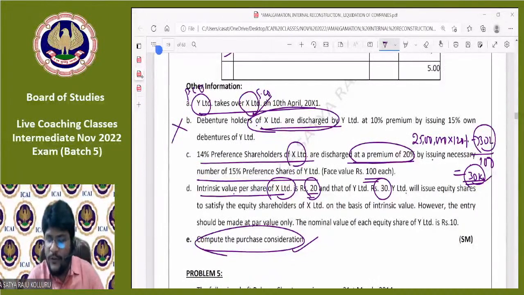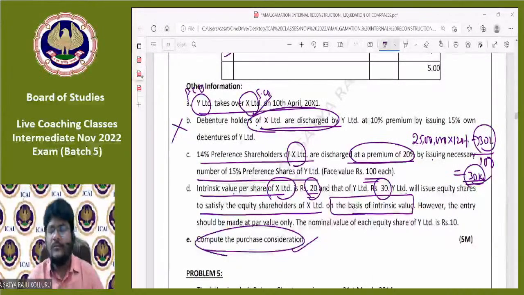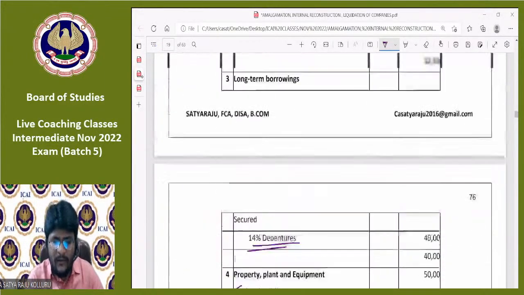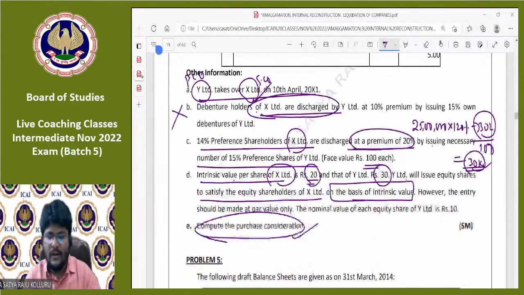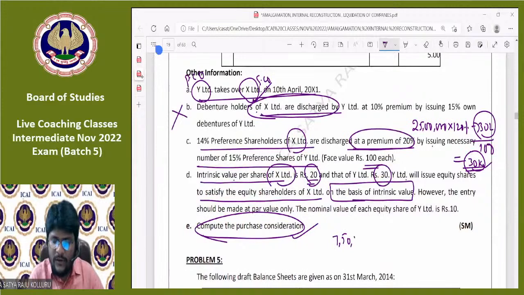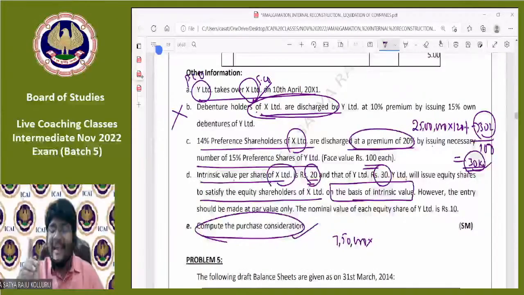Y Limited will issue equity shares to satisfy the equity shareholders of X Limited on the basis of intrinsic value. On the basis of intrinsic value. Now, can you please tell me, all of you, on the basis of intrinsic value, how much amount we need to pay to equity shareholders of the selling company? First, how many equity shares are there in the selling company? 7,50,000 equity shares. 7,50,000 equity shares into, for each equity share, intrinsic value how much? 20 rupees.